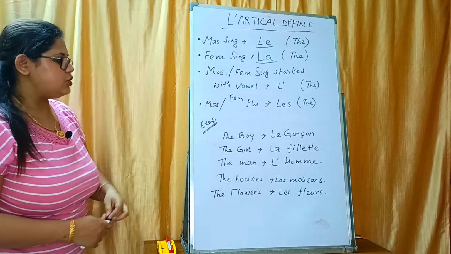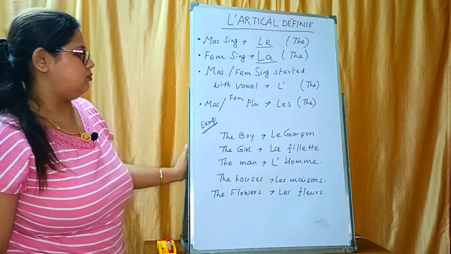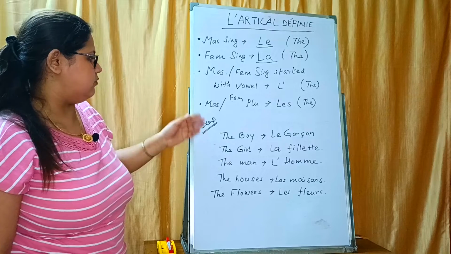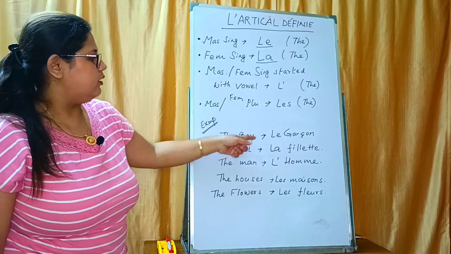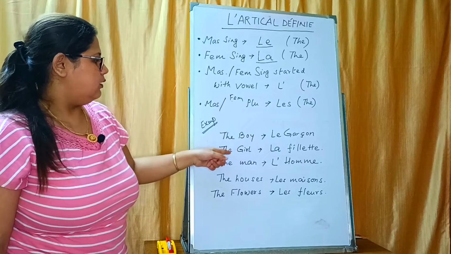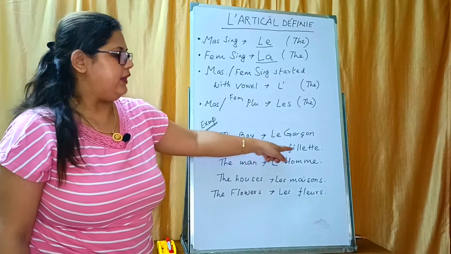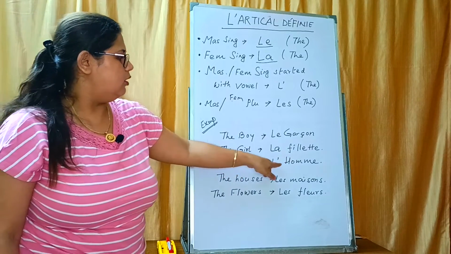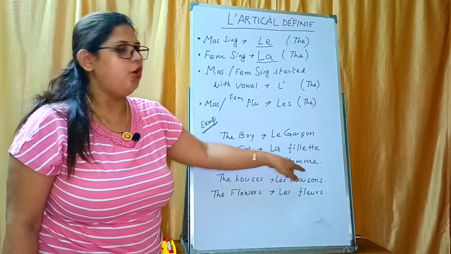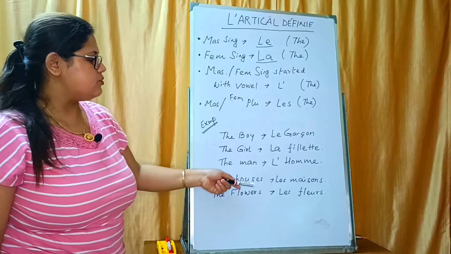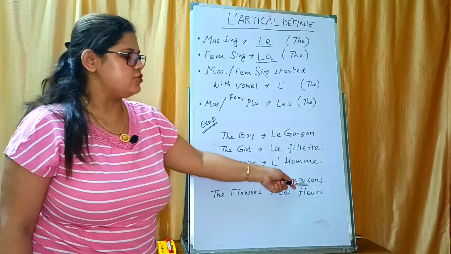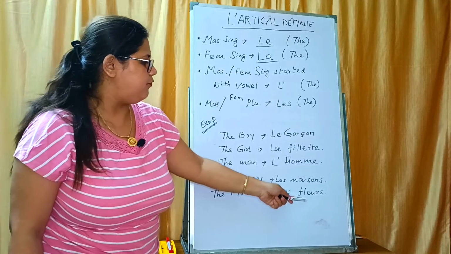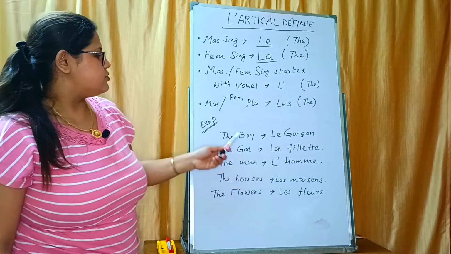So how do we actually use this when we build up a sentence? That is the example I'm giving you. The boy, le garçon. The girl, la fillette. The man, l'homme, L apostrophe, homme. The houses, les maisons. The flowers, les fleurs.